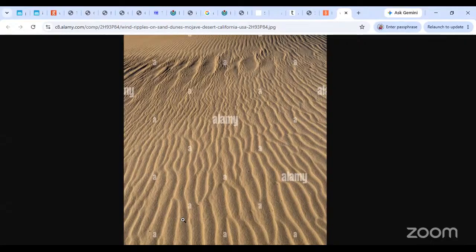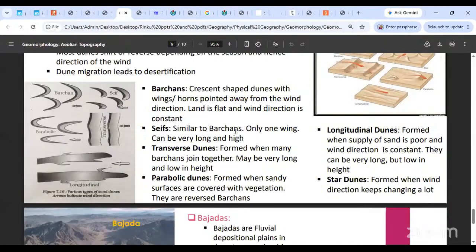But longitudinal dunes, clearly they are a little higher, they are a little narrower, and clearly they are way longer. Okay, they are much longer. And this is once again when not a lot of sand is available. Okay, this happens when not a lot of sand is available over there. Okay, parabolic dunes. Parabolic dunes are usually reverse Barkans. Okay, they are the opposite shape of the Barkans. उनको parabolic dunes बोलते हैं.